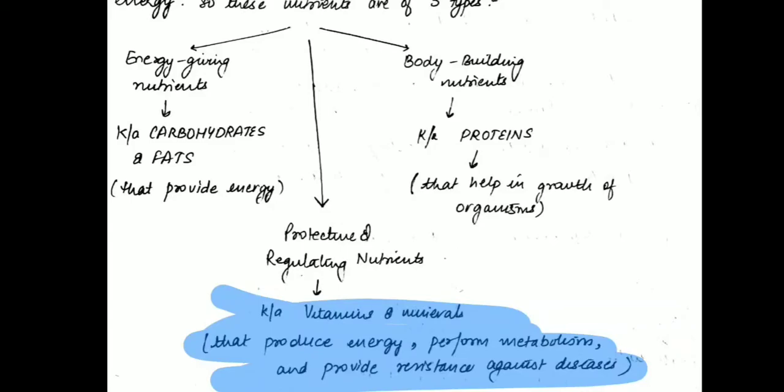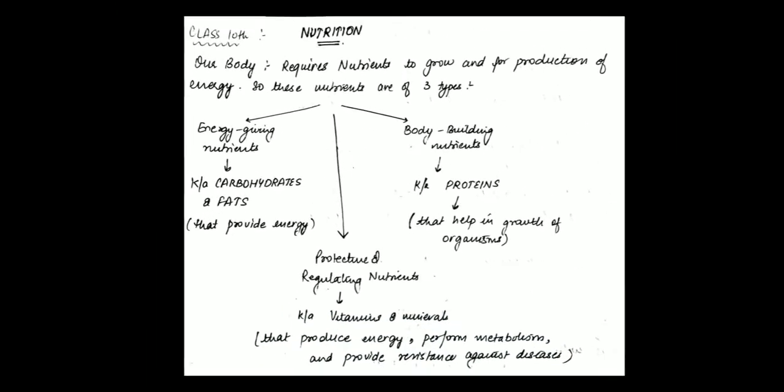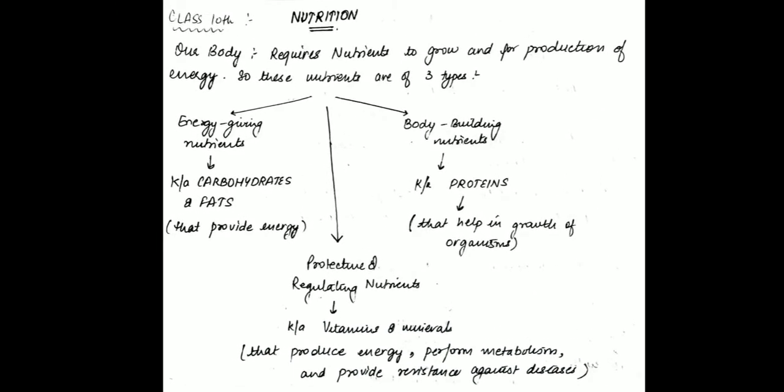But here, as an introduction, I just brought to your knowledge that nutrition is related to nutrients that provide energy to grow. There are three types of nutrients: energy giving, body building, and protective and regulating. Energy giving include carbohydrates and fats that provide energy. Body building includes proteins that help in growth, and protective and regulating nutrients are vitamins and minerals which produce energy, perform metabolism and provide resistance against diseases. Now, the point is, how do these nutrients provide nutrition? Come, let's study in the next slide.